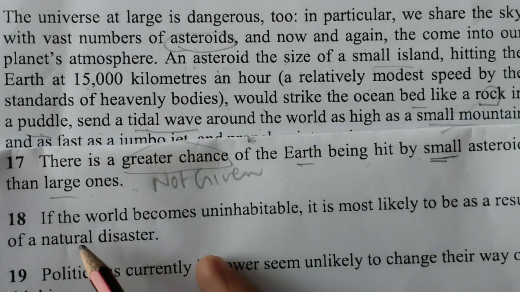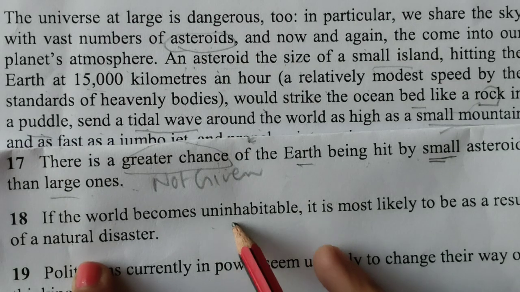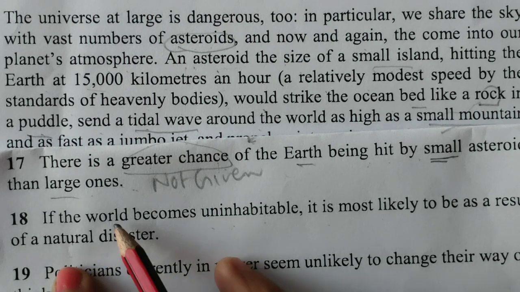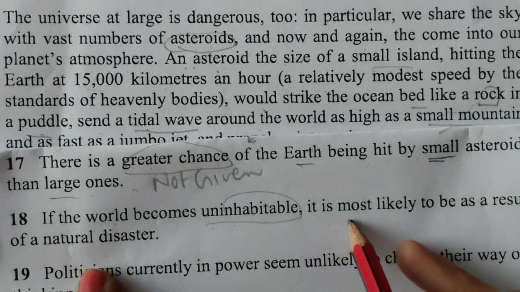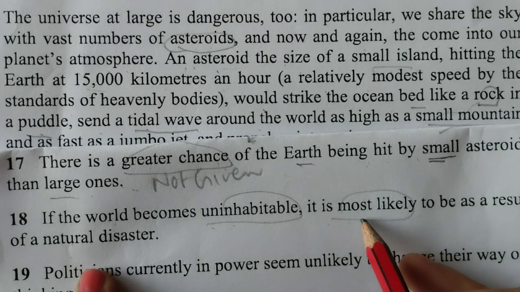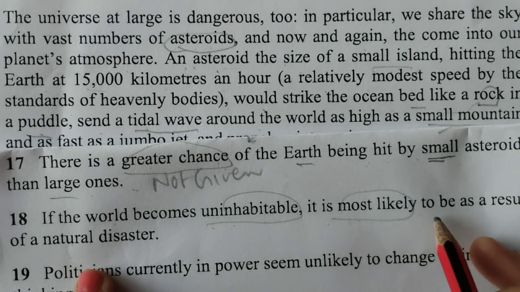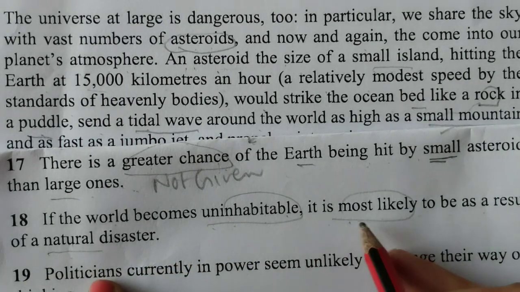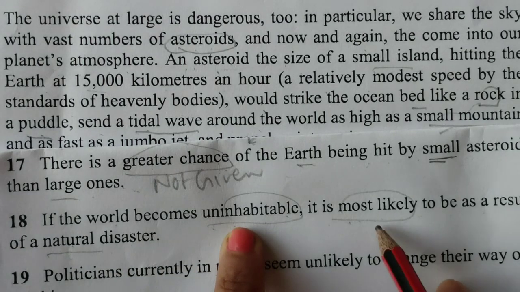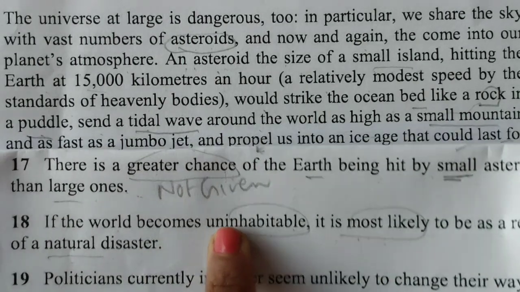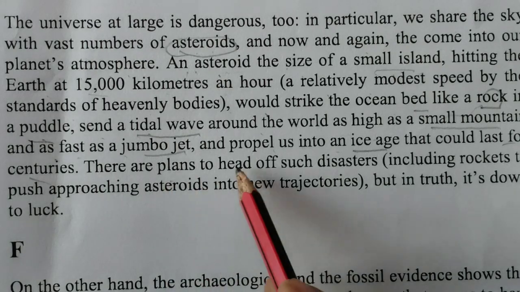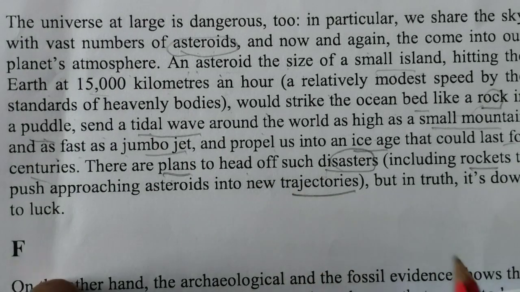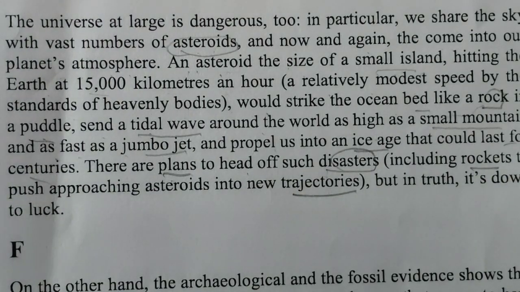Now the next question: if the world becomes uninhabitable, it is most likely to be as a result of a natural disaster. If the world becomes uninhabitable, it is most likely. So in every question they are asking most likely, greater chance, seem to be as a result of a natural disaster. Okay, natural disaster. So the world becomes uninhabitable. So there are plans for such disasters, include rockets. So these words I have just underlined for the next type of question.